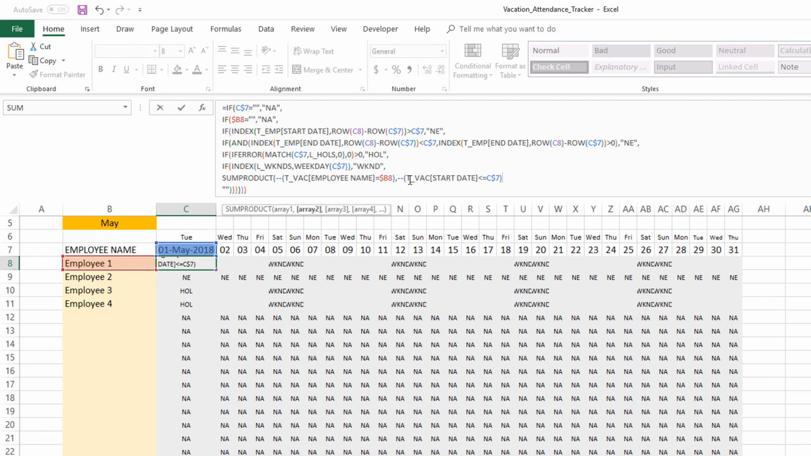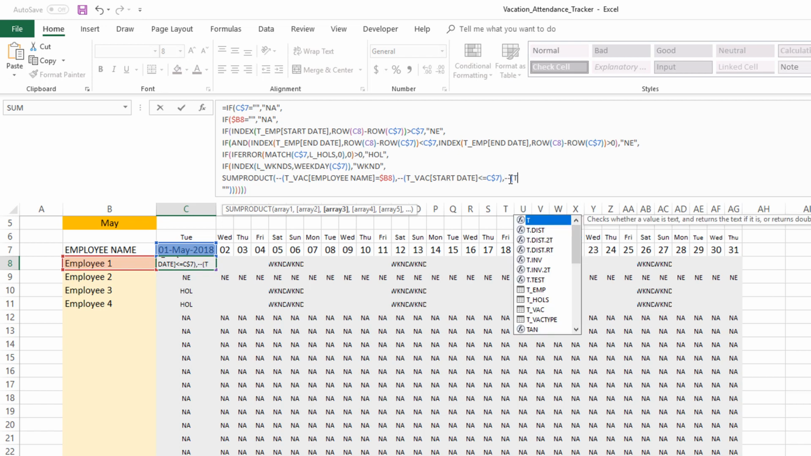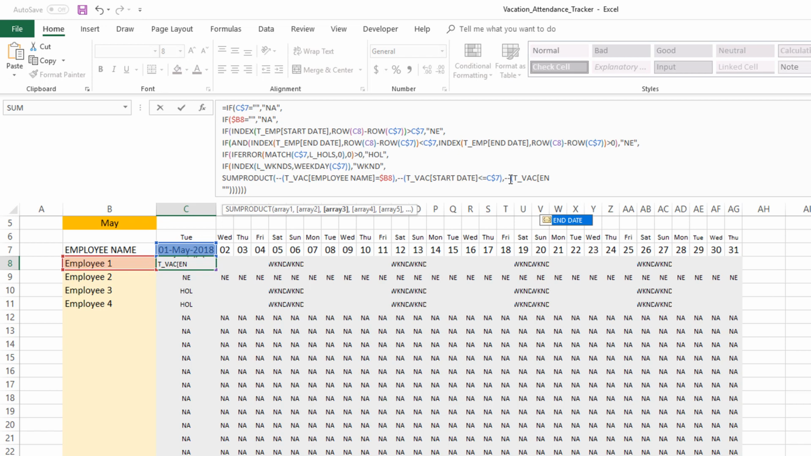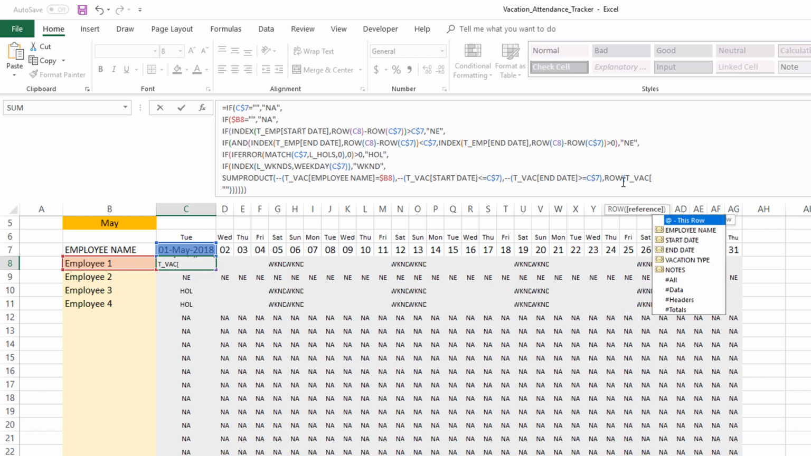And again, we did a minus and converted that into ones and zeros. And then similarly, we want to make sure that the vacation end date is greater than or equal to our date. So now we have done that. Now the employee name should match, and the start date and end date should overlap with the date here. And then the last part is, once there is a match, give me the row number, right? So we say, give me the row number for vacation type.